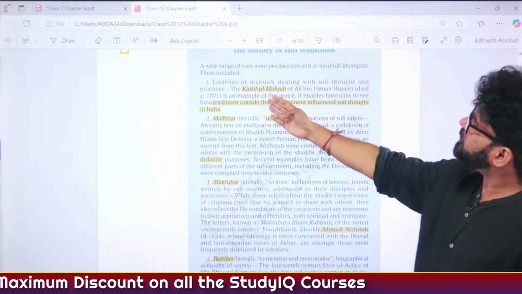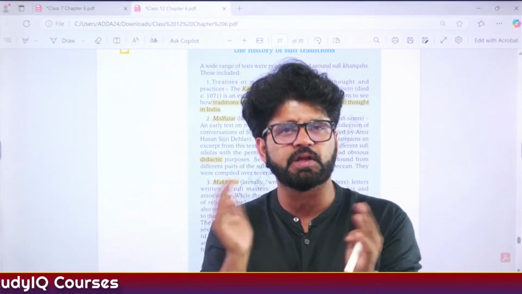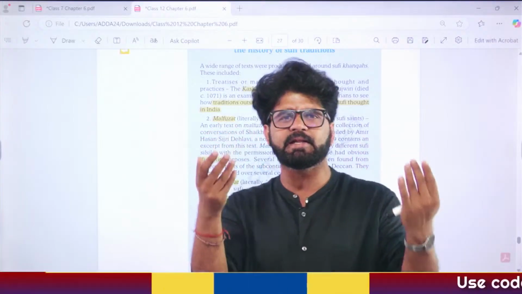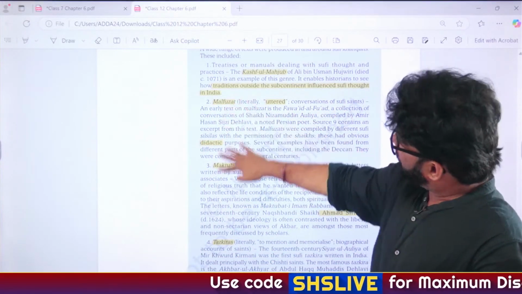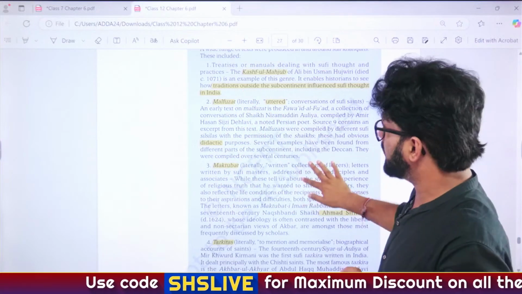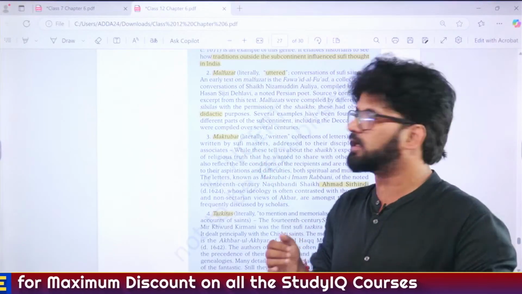Now, focus here. Kashf ul Mahjoob. One of the earliest books written on tasawwuf, because there was no word called Sufism before the 19th century. So tasawwuf is Sufism. Then Malfuzat and Maktubat. Questions have already been asked on Malfuzat and Maktubat. So how can you understand these? Out of these, Malfuzat is more important.